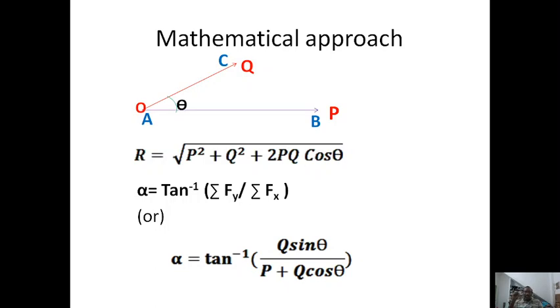The resultant is the square root of P square plus Q square plus 2PQ cos theta, where theta is the angle between the two force vectors.